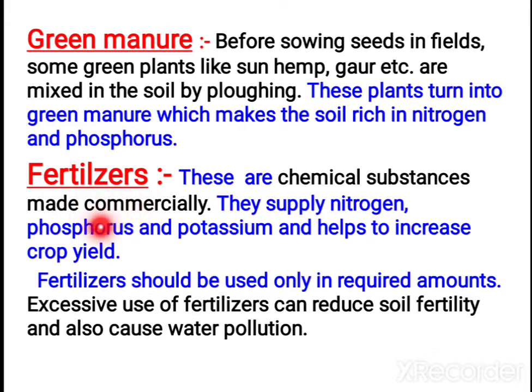Next is fertilizers. Fertilizers are chemical substances made commercially in industries. They supply whatever nutrient you need, just like the vitamin tablets you take. They supply nitrogen, phosphorus and potassium, and they help to increase the crop yield. Fertilizers should be used only in required amounts. If we use excess, it may cause soil pollution and water pollution also.